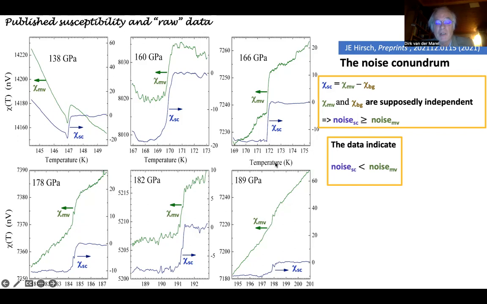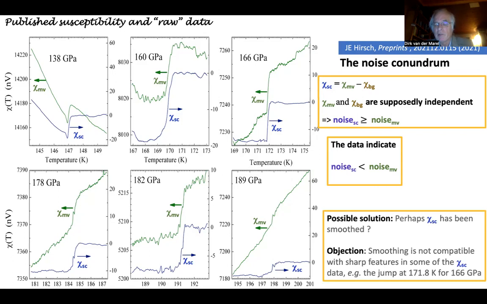That remained strange, so we weren't really sure what was going on there. So that's what we concluded here. This jump at 171 is really very hard to understand. If there had been any smoothing to take away the noise level that you see here to arrive at this, that would certainly also smooth this feature, and that doesn't seem to have happened.